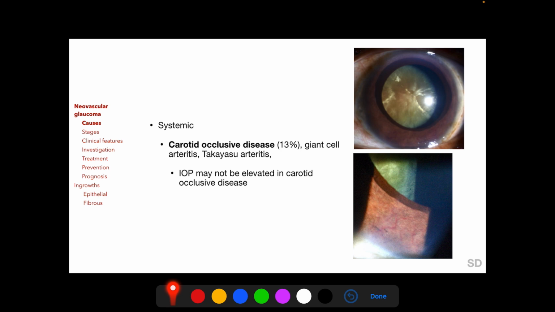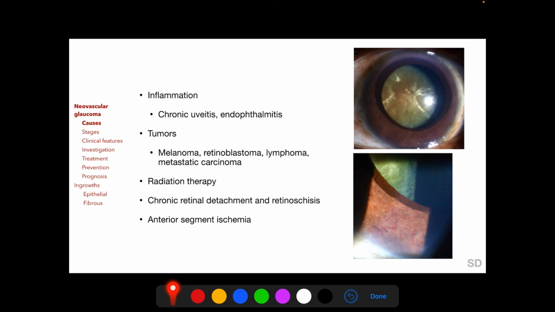Systemic vascular diseases which can cause retinal ischemia and neovascular glaucoma include carotid occlusive disease. And even after angle neovascularization due to carotid occlusive disease, intraocular pressure may not be elevated because of ciliary body ischemia. Other more uncommon causes include inflammation such as following chronic uveitis and endophthalmitis, ocular tumors such as melanoma, retinoblastoma, lymphoma, and metastatic carcinoma, following radiation therapy which causes radiation retinopathy, after chronic retinal detachment and or retinoschisis, and anterior segment ischemia. So ischemia of the anterior segment can also cause anterior segment neovascularization.